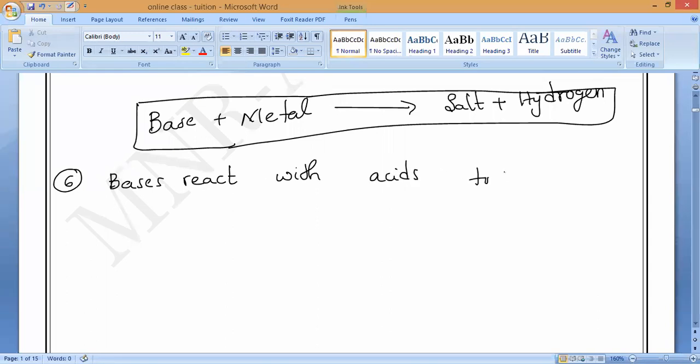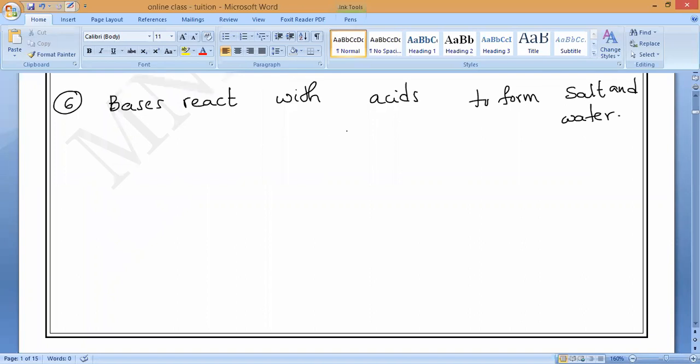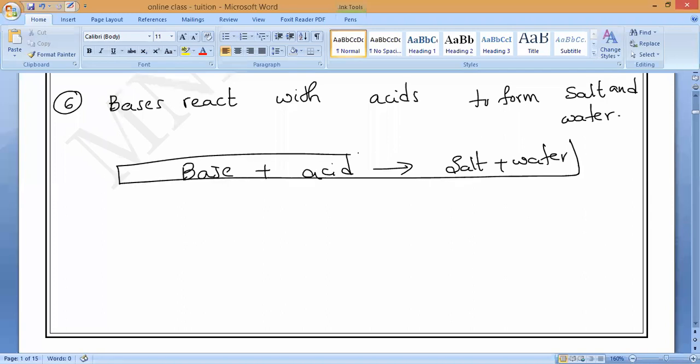Salt plus water. Neutralization reaction, sir. So the same thing will happen here also. There we write acid plus base, but now here we'll write base plus acid. So bases react with acids to form the respective salt as well as water. Remember that. This is not a new equation; you already studied it there, acid plus base. Now here we study base plus acid, which will give you the respective salt plus water. That's all. This is the general equation.